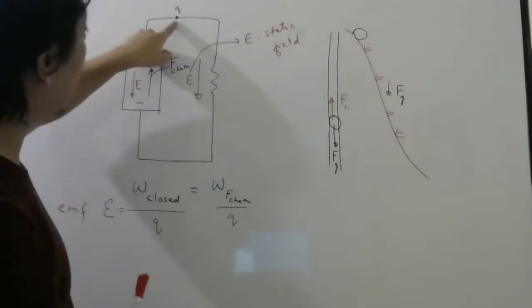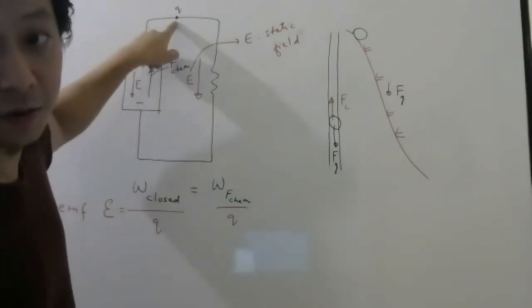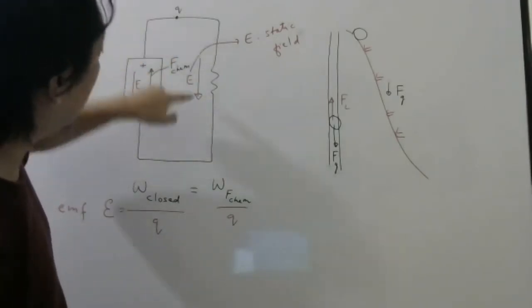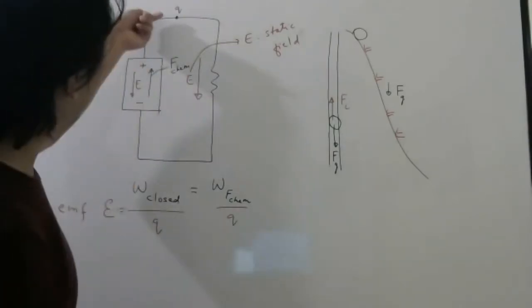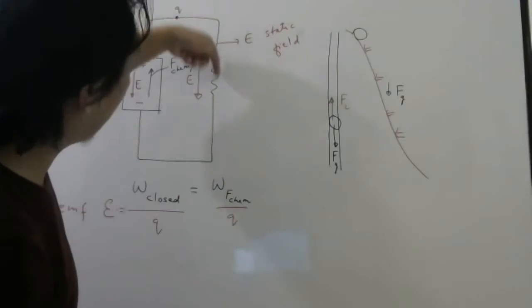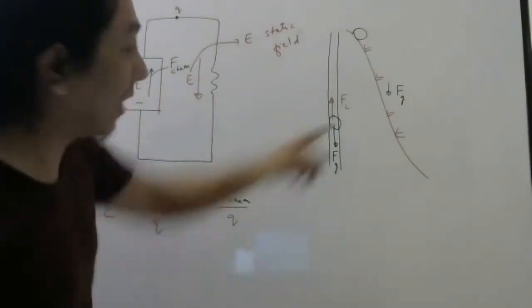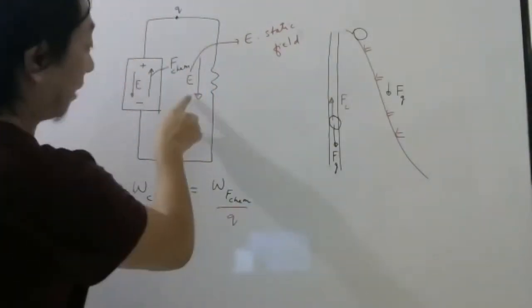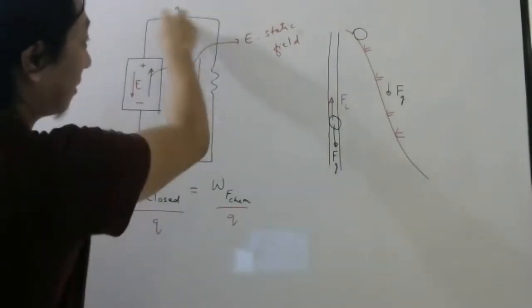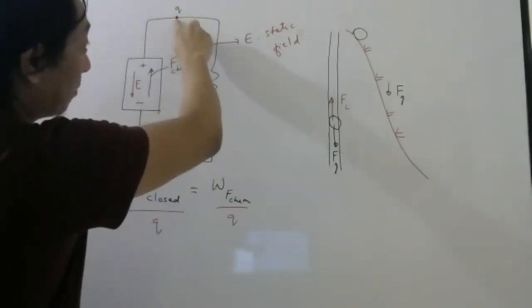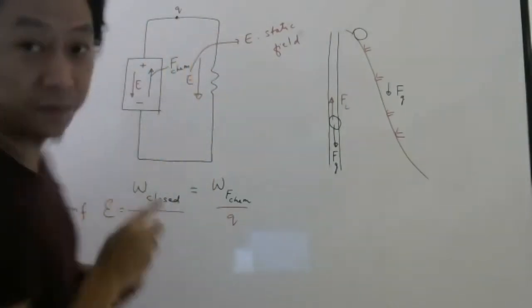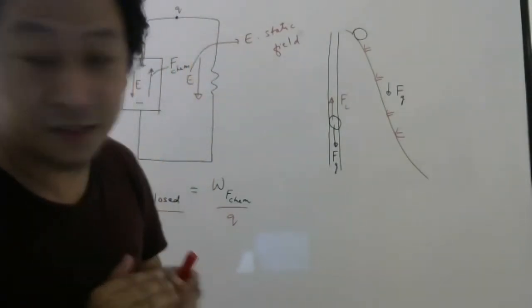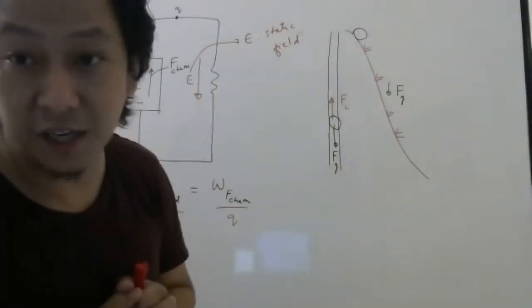Now, if you imagine some positive charge in the wire, that positive charge will feel force because of the electric field in the same direction. So these positive charges will aram se go like this. By themselves they will go, because the electrostatic force will pull them like this. So when these positive charges are falling from higher potential to lower potential, they are losing potential energy, just like this ball was losing potential energy.